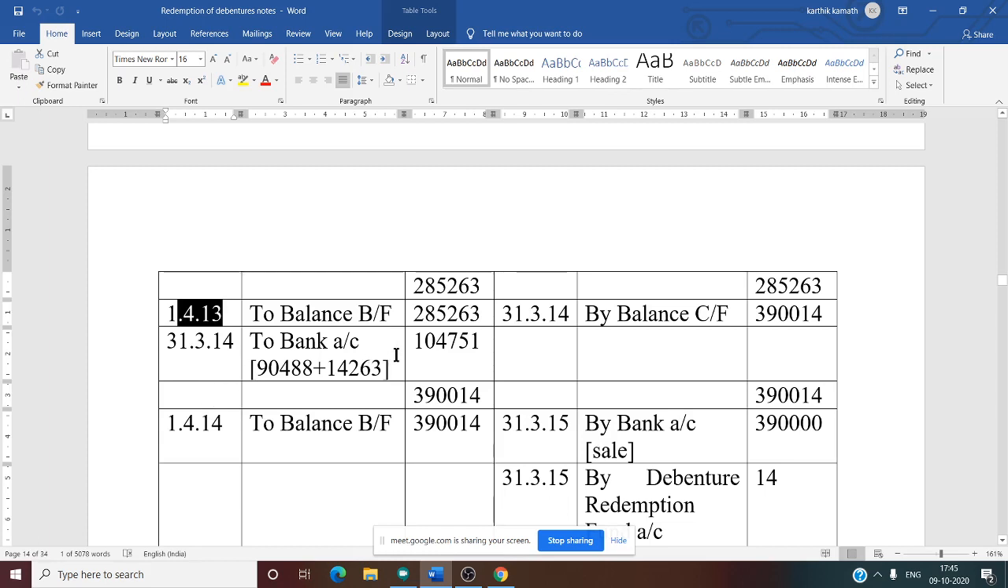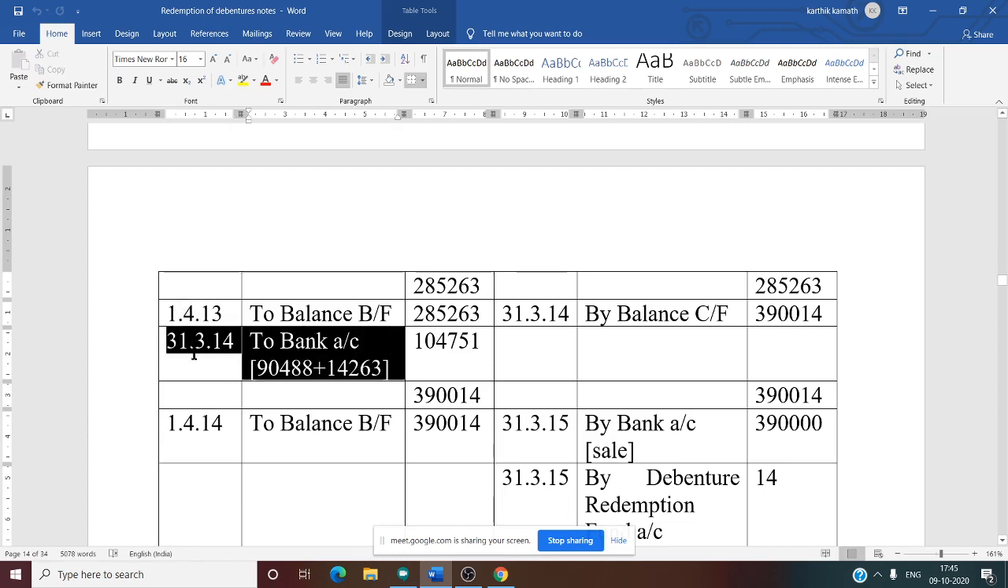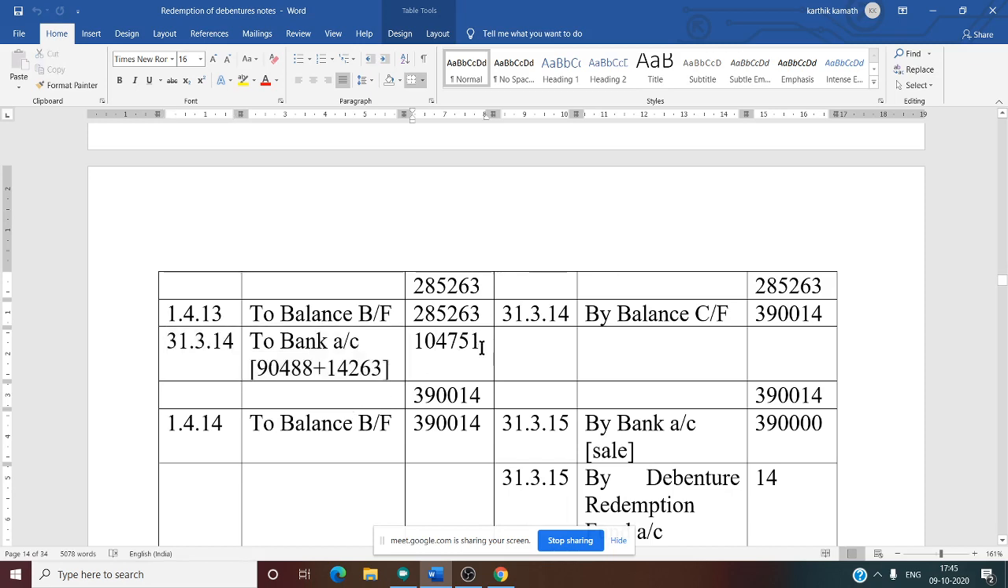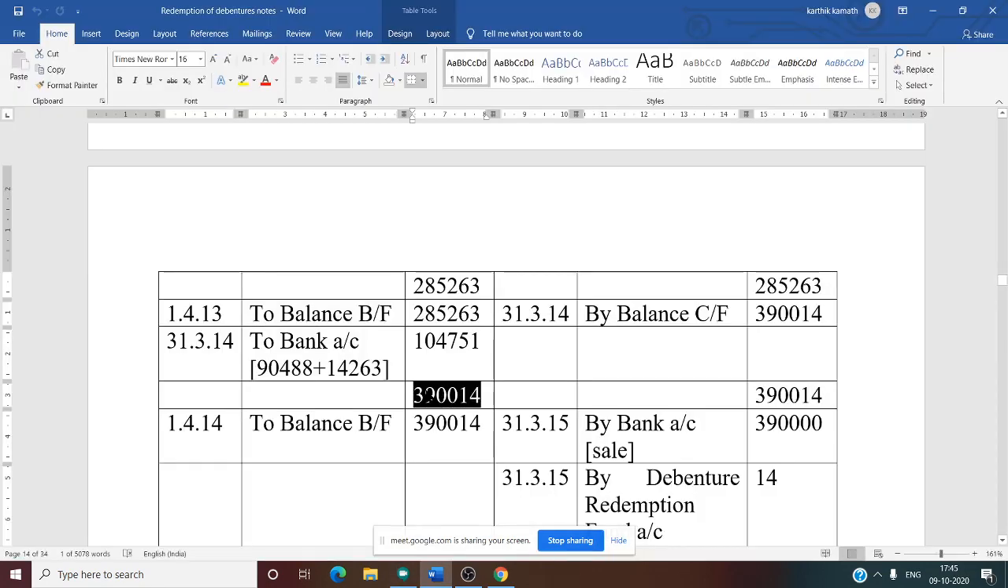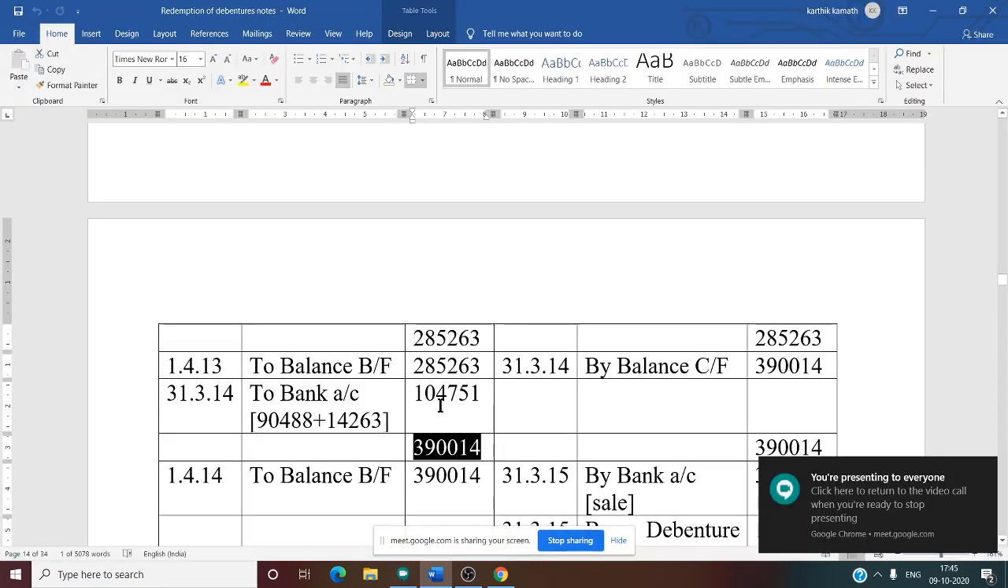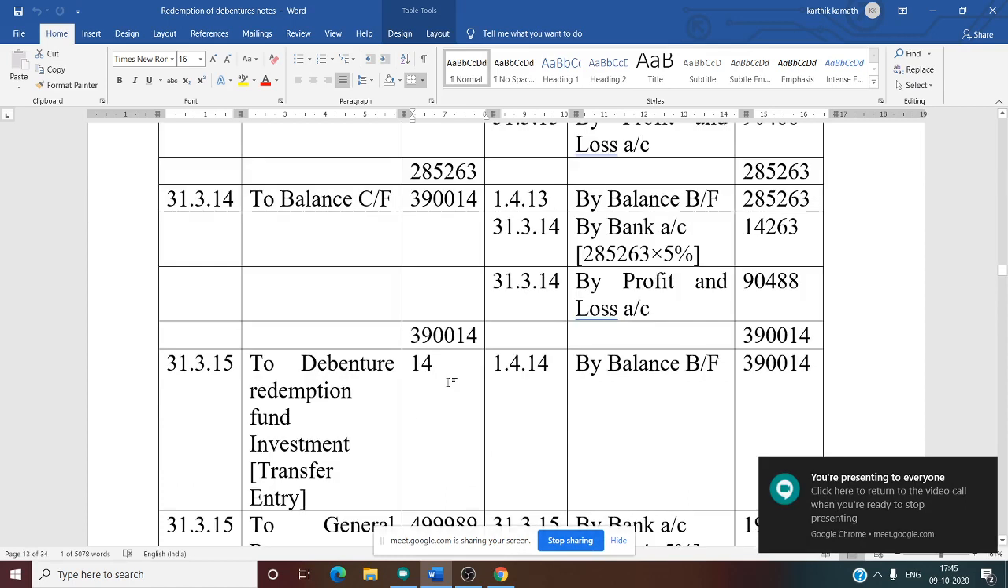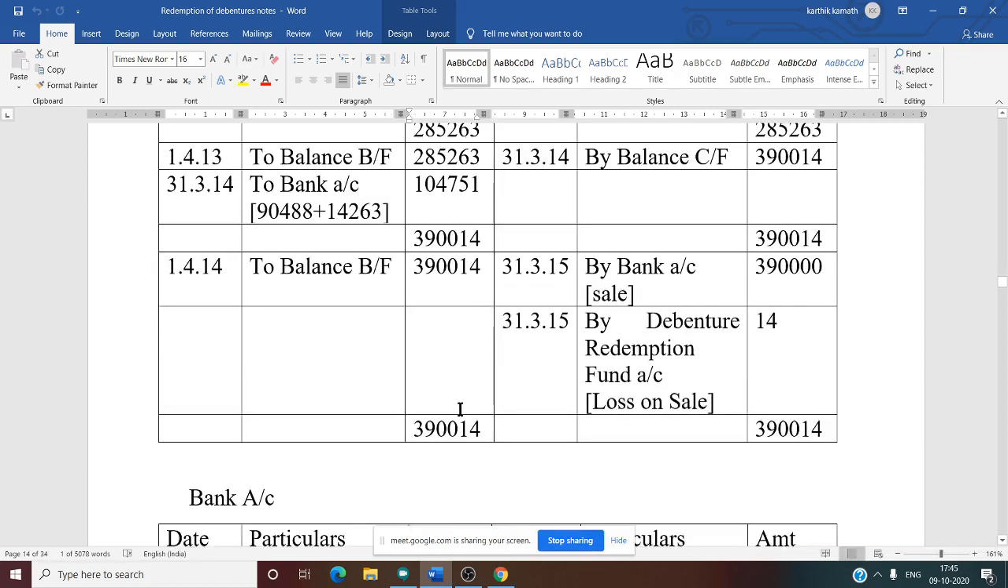So bank account always at the end of the year. So same thing you need to do. P&L appropriation plus interest. You will get one amount, that is 1,04,751. So total of the fourth year, if you compare now, it is same. If you compare with the previous account, debenture redemption fund account, fourth year total, see this, 3,90,014. So now here debenture redemption fund investment account also fourth year total.